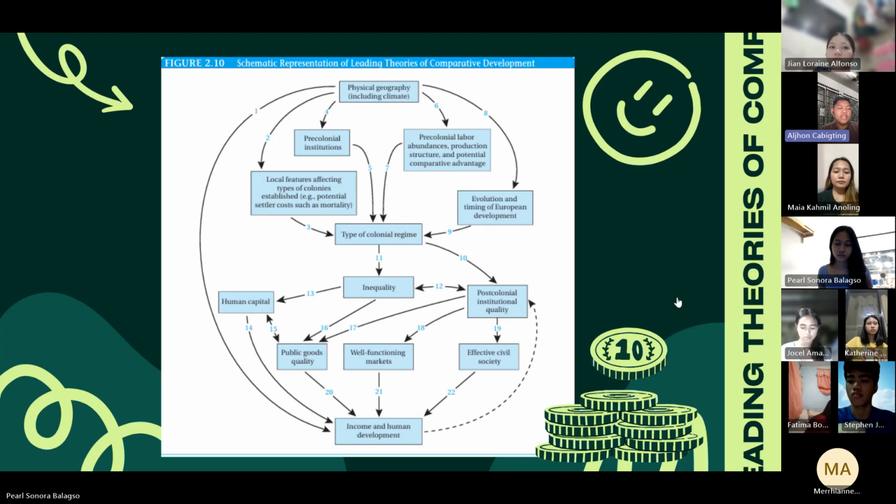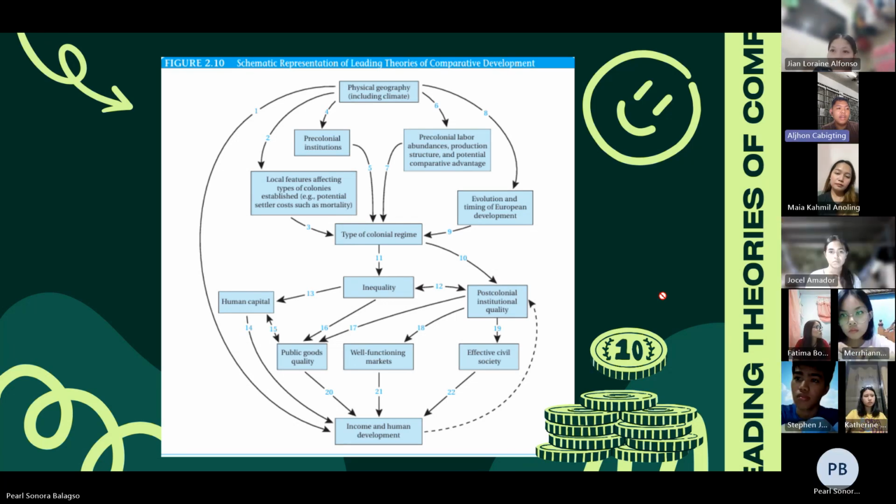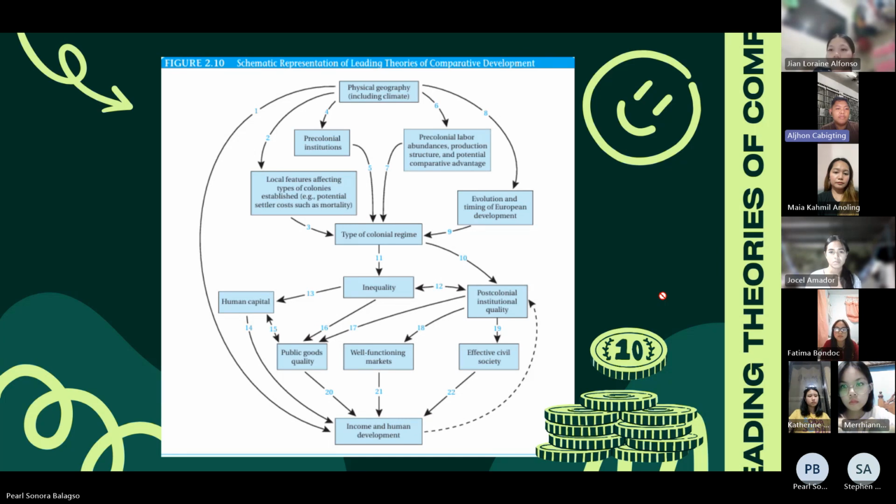In arrow 3, where mortality was low, populations were not dense and exploitation of resources required substantial efforts by colonists, institutions broadly encouraging investment, notably constraints on executives and protection from expropriation, were established sometimes as a result of agitation from settlers who had the bargaining power to demand better treatment.